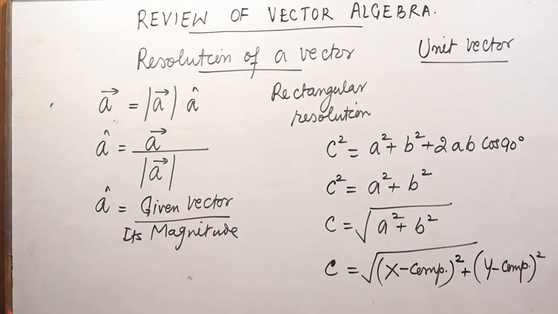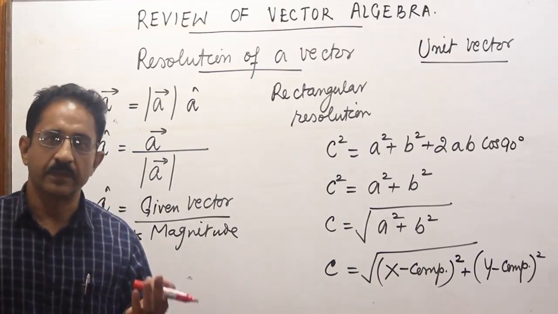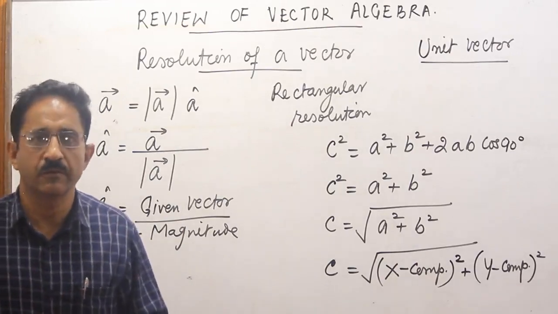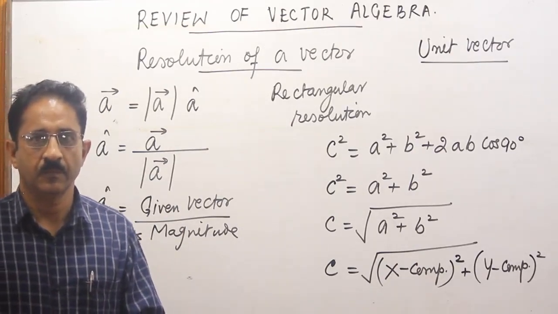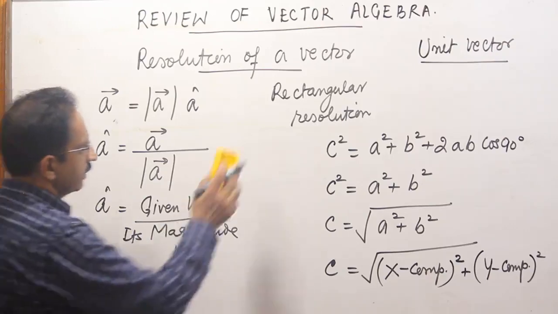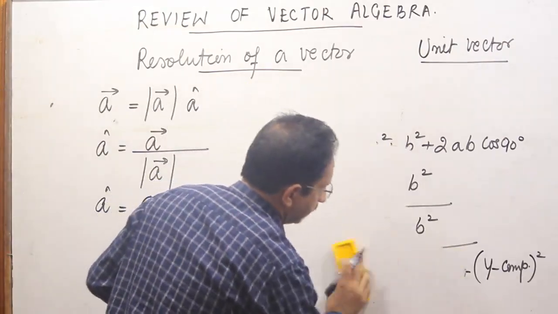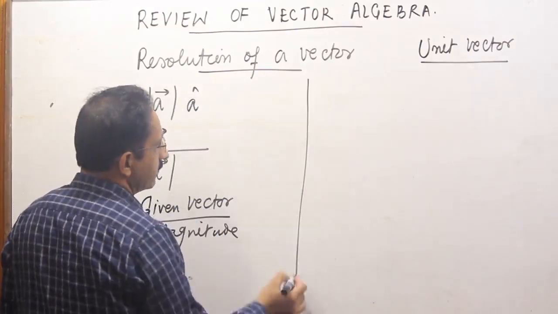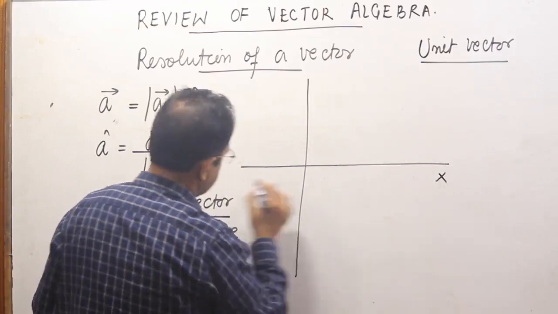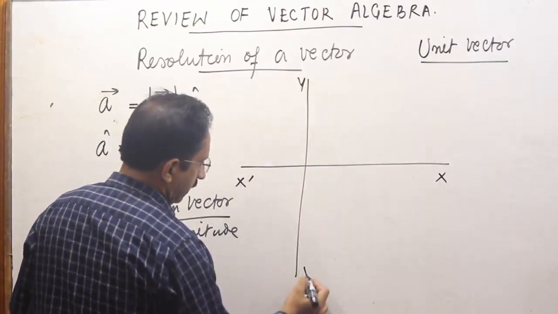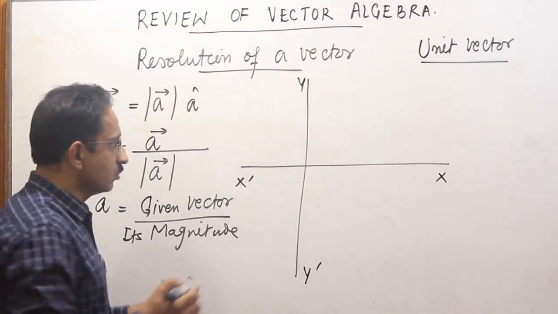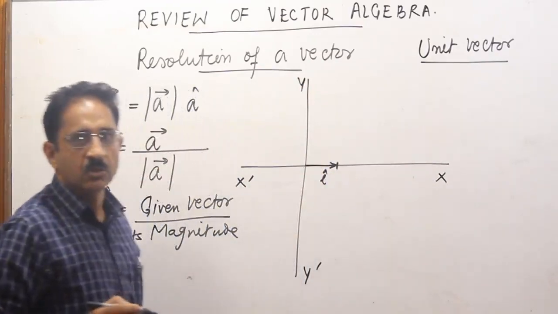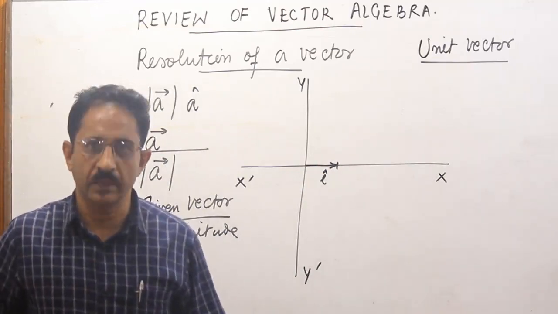So think of a vector, say vector C, D, E, whatever, divide by its own magnitude, you get its unit vector. Now in unit vector corresponding to a vector which is along x-axis, we identify 3 symbols. अगर ये इसका x-axis है, ये y-axis है, और there is third z-axis. So I call a unit distance along x-axis as I cap. So I cap becomes now a unit vector along x-axis.